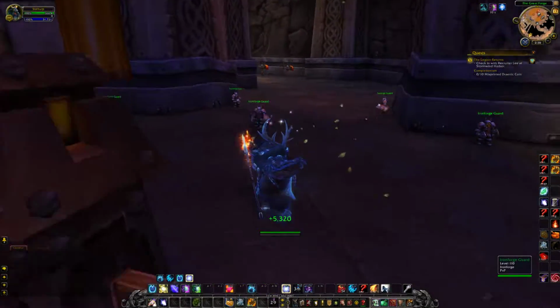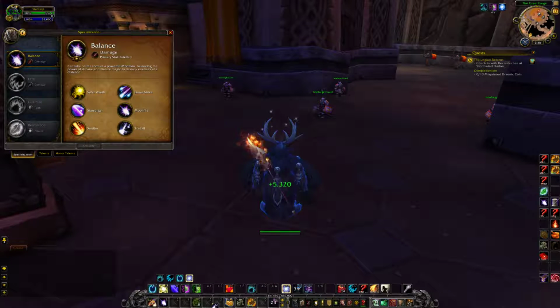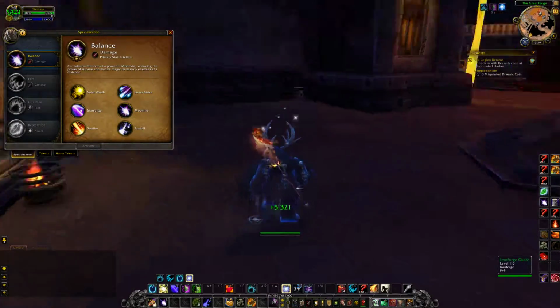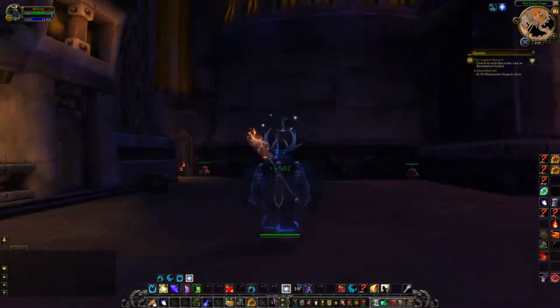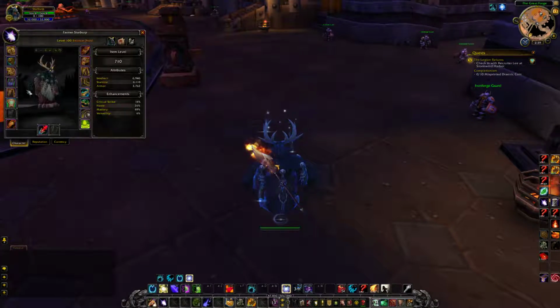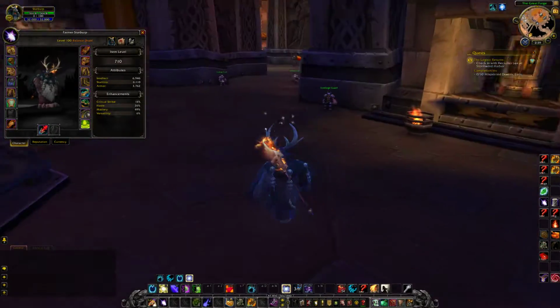But yeah, we can use entangling roots to root a target down. We can call down big, huge, giant stars to impact people. We put down Starfall. They changed it too much. I can't activate it without building up energy on a target. But yeah, you can use the power of the moon and the sun to destroy stuff. And again, they use intellect because they're casters. They're not melee.